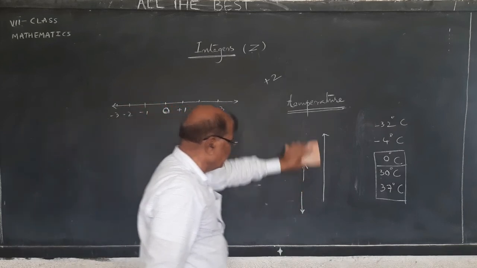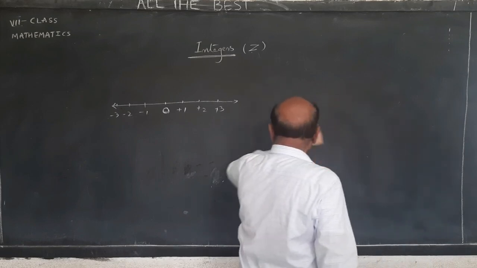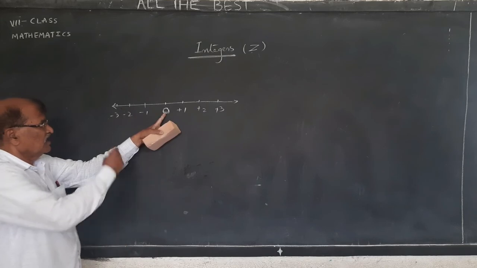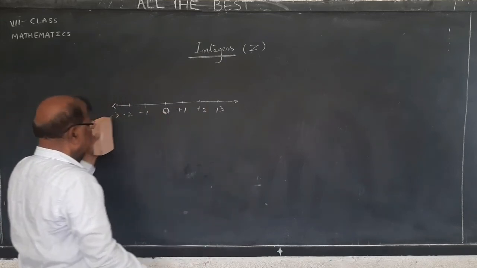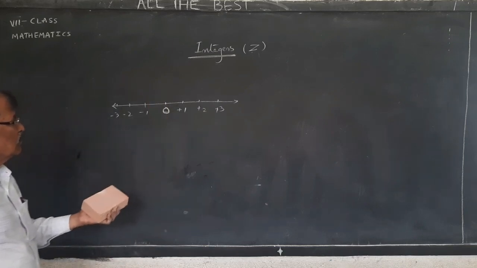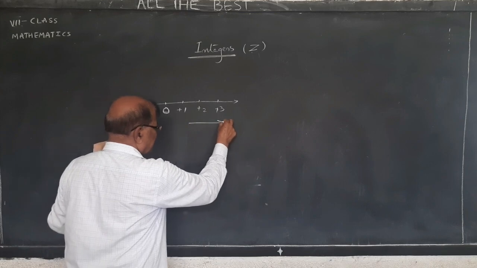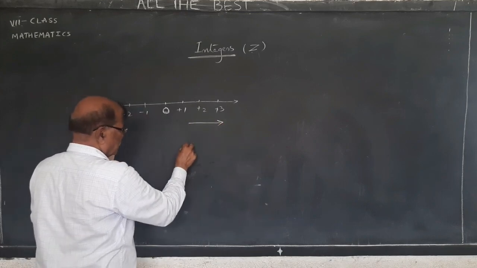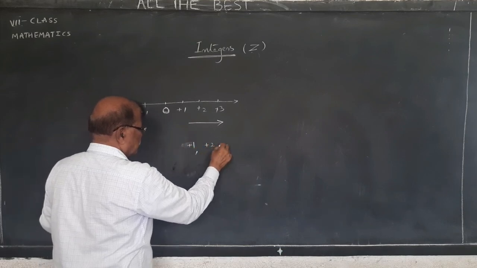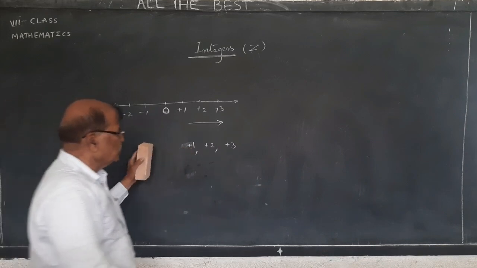Now let us see. Integers can be represented on a number line. The right side is always positive, the left side is minus, and 0 is the counting place. On the right, plus 1, plus 2, plus 3 are all called positive natural numbers.